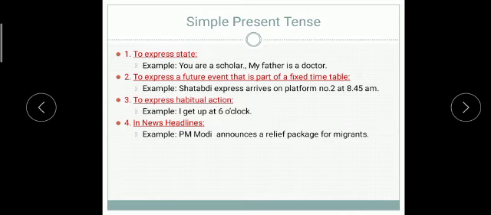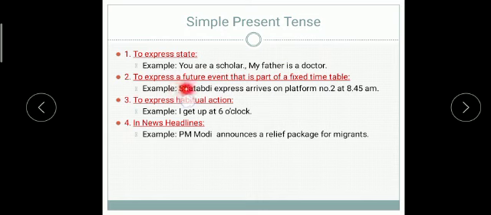So where do we use simple present tense? It's a very simple tense. In day-to-day life, we use it a lot, in most places. To express state: you are a scholar, my father is a doctor, I am a teacher.